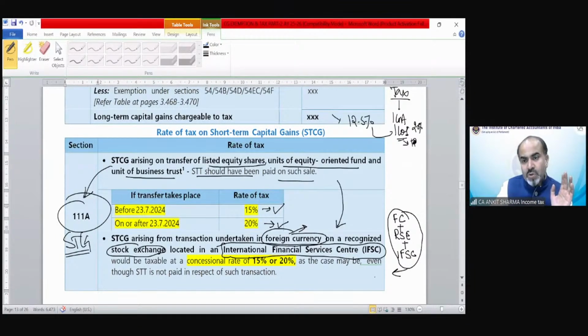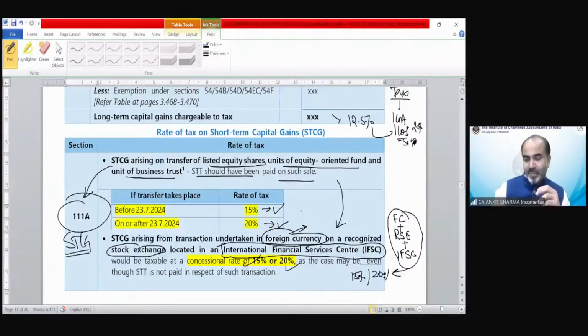In this case also, the same provision would be applicable, 20% or 15%. Before 23rd of July, it would be 15%. On or after 23rd of July, it would be 20%. So exactly the same rate would be applicable.